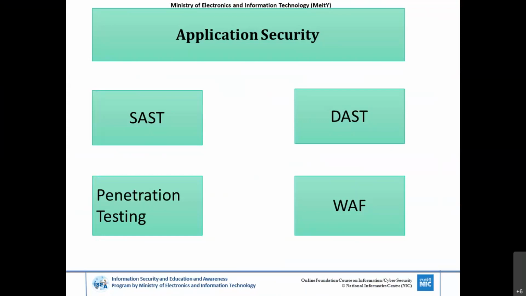Next is dynamic application security testing, also called black box testing. It is a type of testing where the tester does not know anything about the system. They directly test your application with only the application knowledge. They input certain details, like authentication details, and try to find whether there is any vulnerability. There are multiple tools to perform SAST and DAST. Those tools I will explain later.